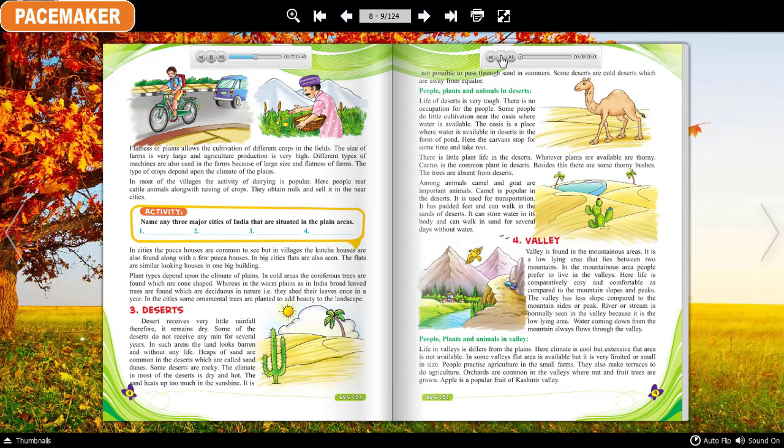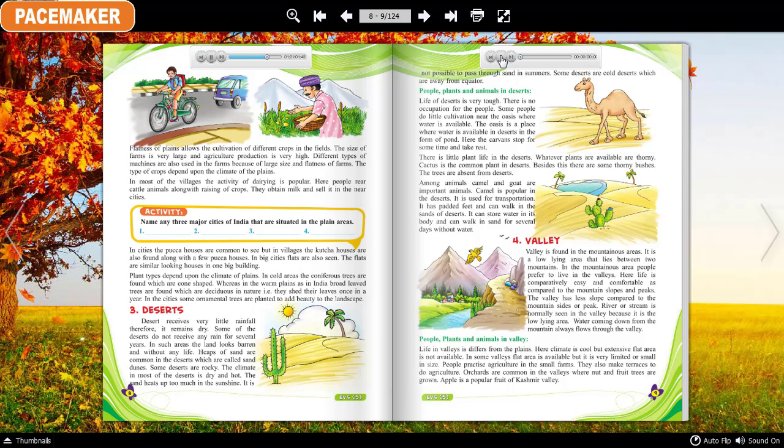Plant types depend upon the climate of plains. In cold areas, the coniferous trees are found which are cone-shaped, whereas in the warm plains as in India, broad-leaved trees are found which are deciduous in nature, that is, they shed their leaves once in a year. In the cities, some ornamental trees are planted to add beauty to the landscape.